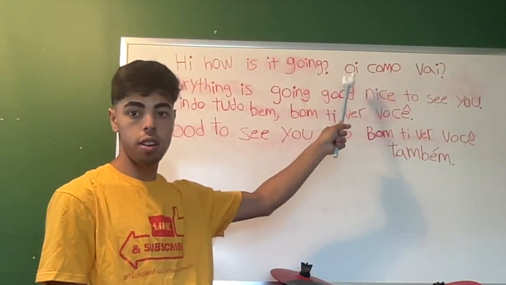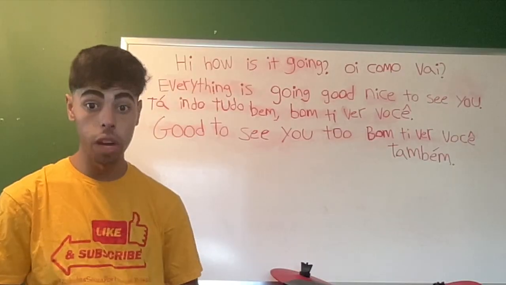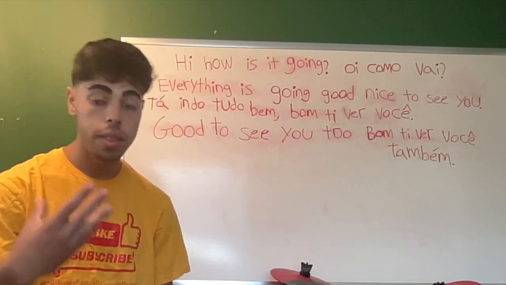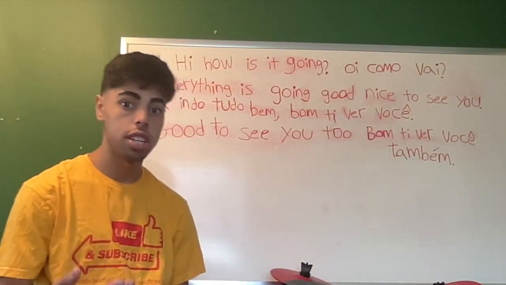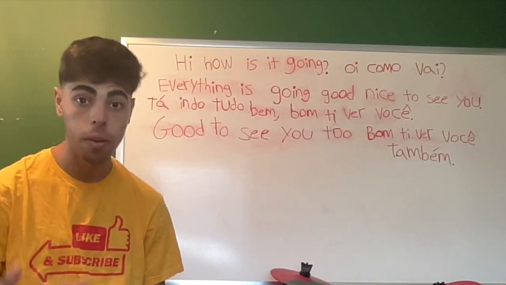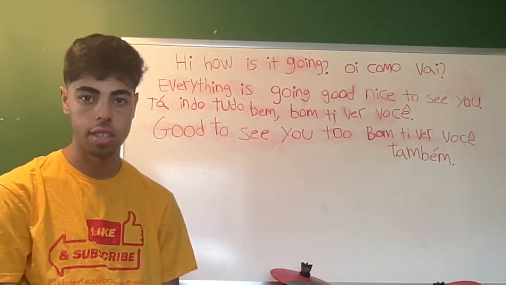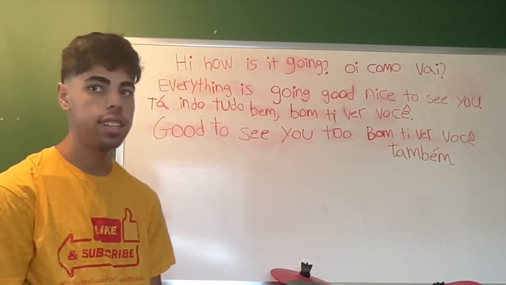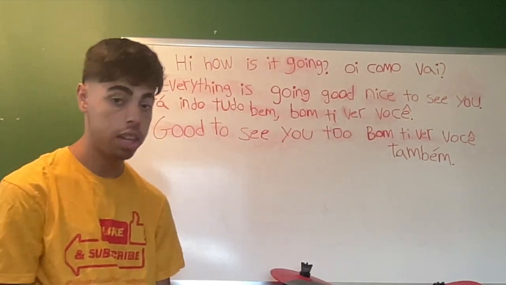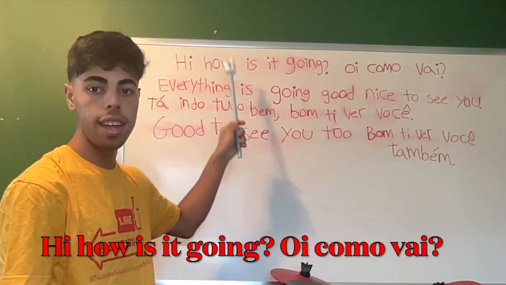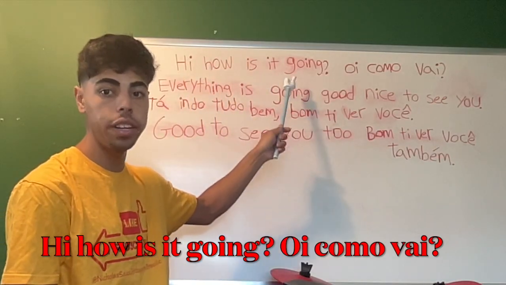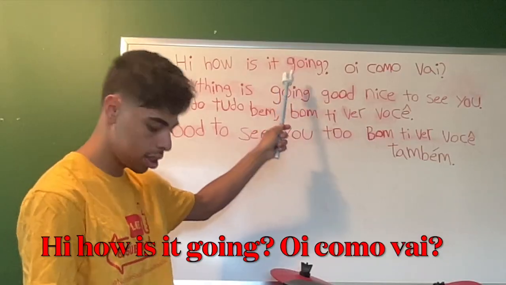This one that starts with oi a lot. Oi means hi or hello. There are other variations, I should say, that we could have as a way to introduce someone. So that you all know the ways how to introduce someone or greet someone in Brazilian Portuguese, which is going to be really good. Hi, how is it going in Brazilian Portuguese?